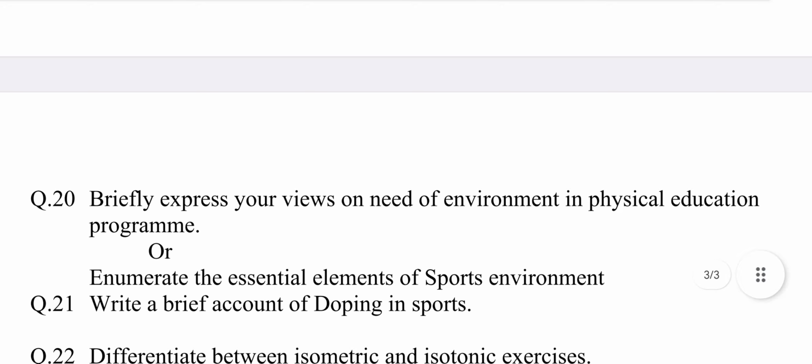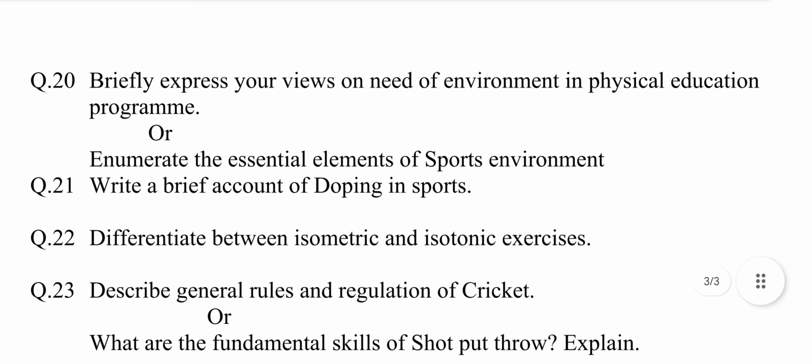Question number 20. Briefly express your views on need of environment in physical education program. Briefly means for a short time, quickly; express, to show things. This question is selected from Sports and Environment, chapter number 5. The answer may be few needs of sports environment as listed below.